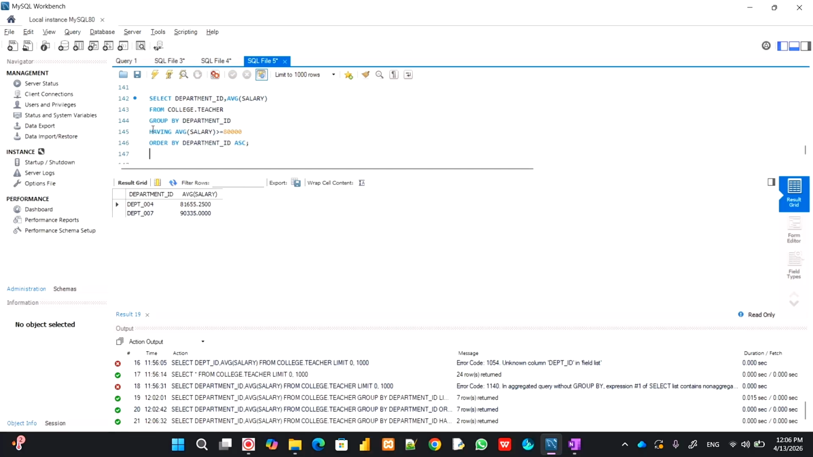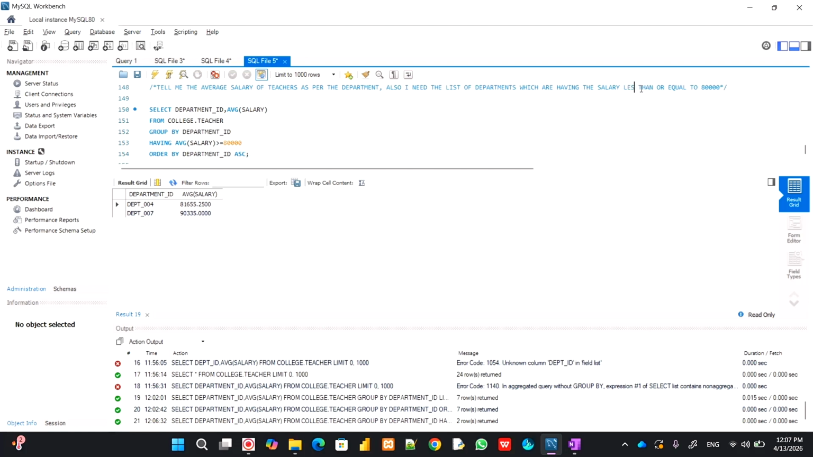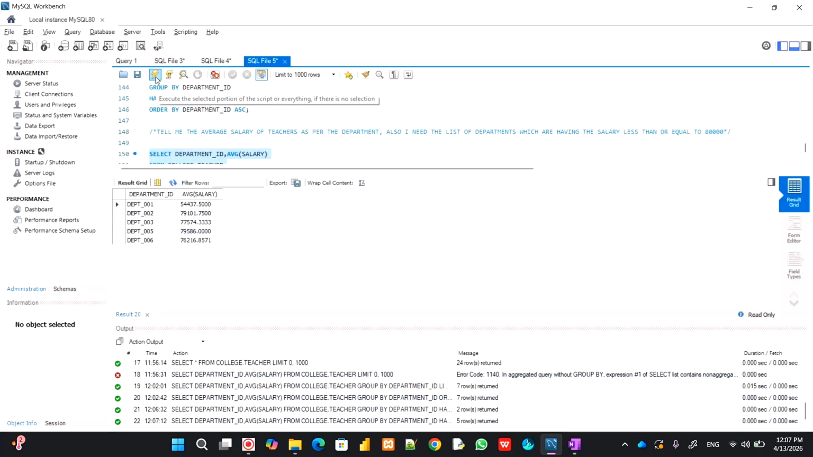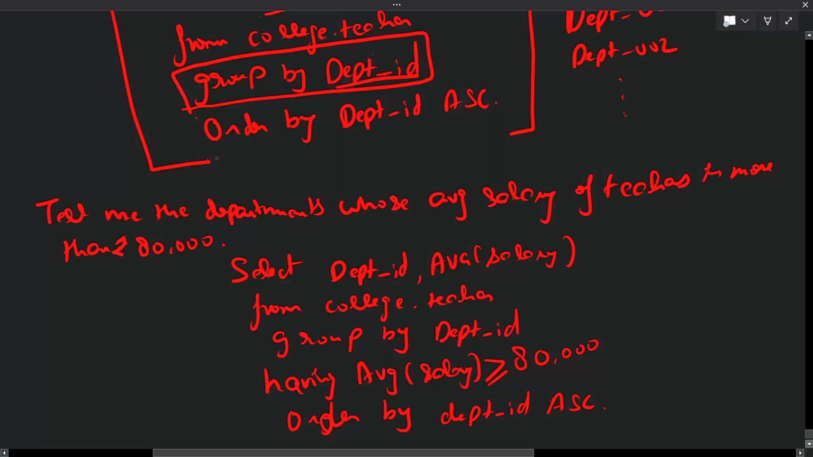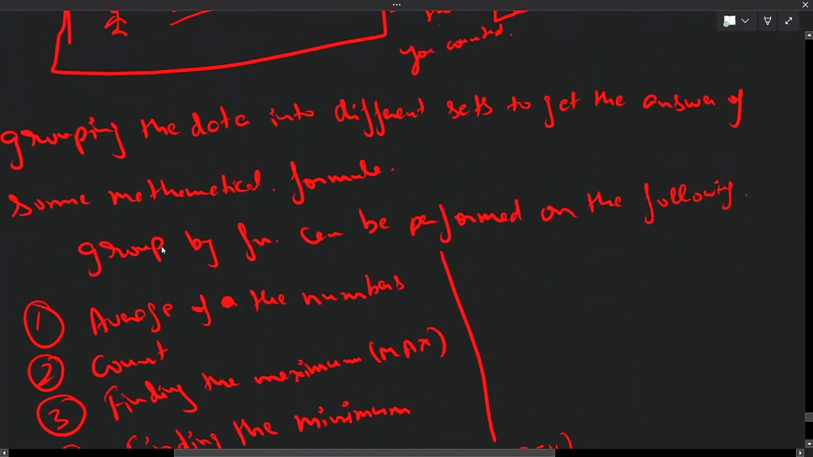Okay, tell me the average salary, but which are having salary less than or equal to 80,000 rupees, right? So what you're gonna do over here, it will be less than or equal to 80,000 rupees. Fair enough, and then we will run it over here. Cool. Look, so these are the departments. Okay, now we have understood the first part.